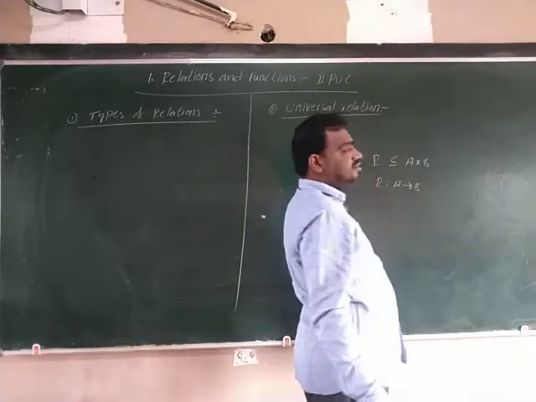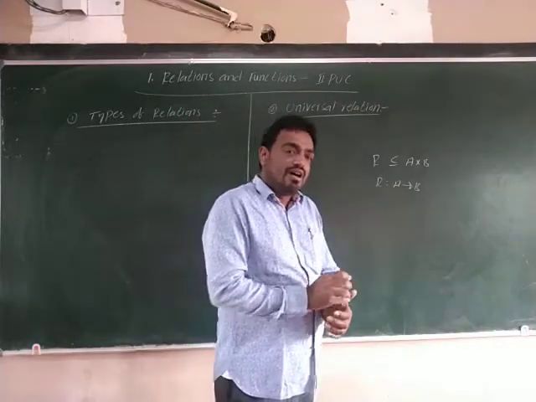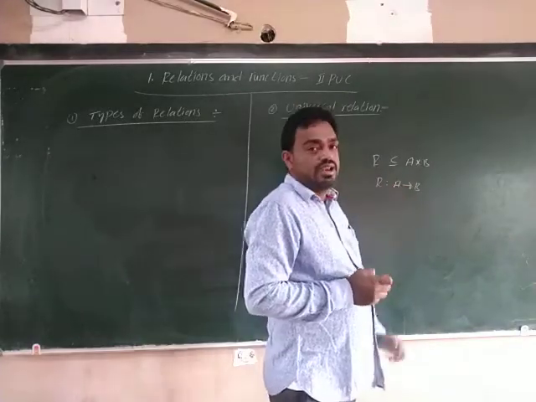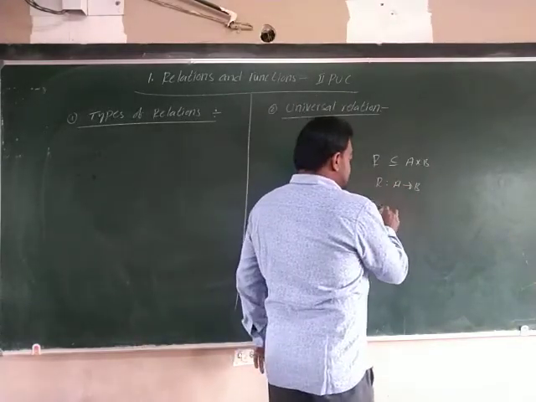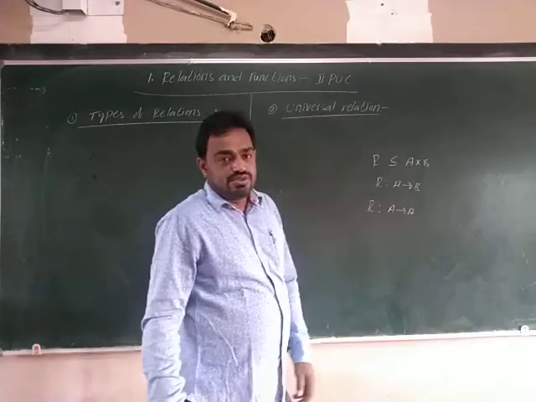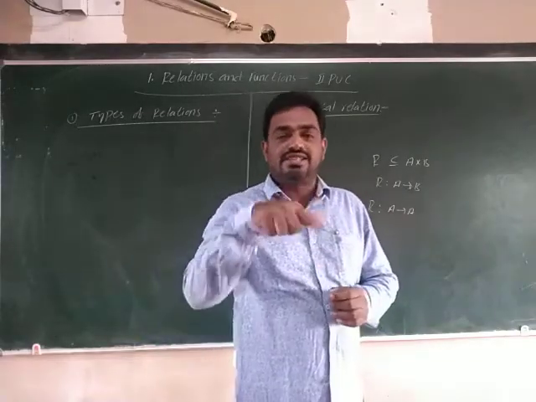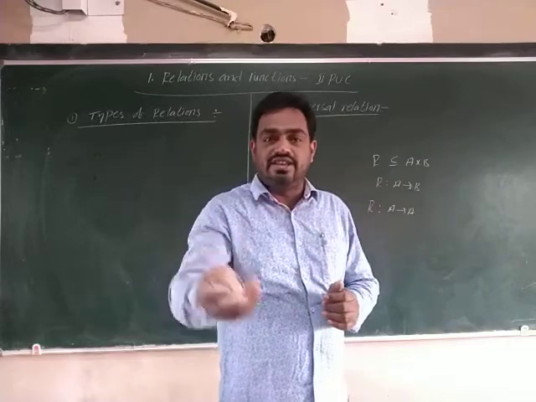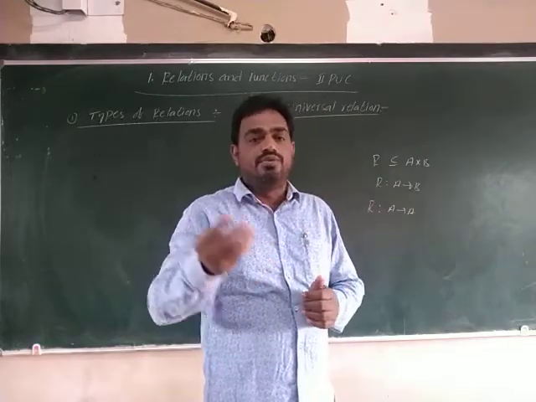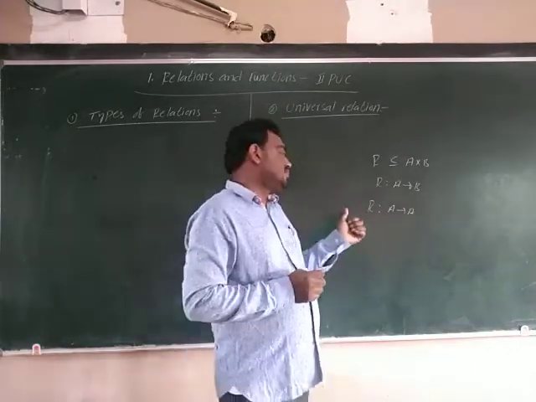Remember this one. In this chapter, we completely discuss all the relations defined from A to itself only. That means R is related from A to A only. So simply they are defined like this: R is a relation in the set A, meaning the relation is from A to A only.